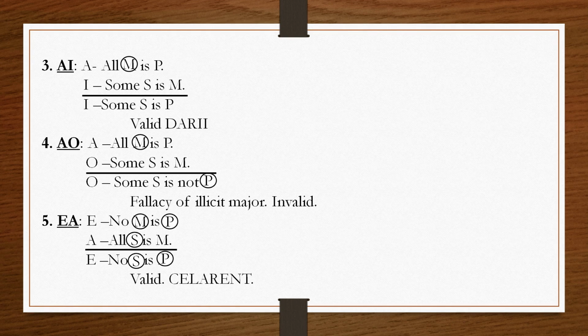Then we will move to the next combination, that is your A-O combination. Here one premise is negative. If one premise is negative, the conclusion must also be negative. Then O is particular.